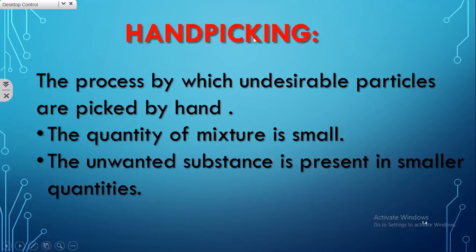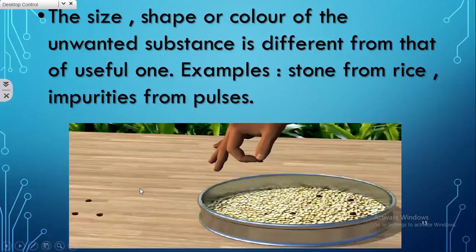First one is the hand picking method. The process by which undesirable or unwanted particles are just picked up by our hand, that technique we call the hand picking method. This method is applicable only when the quantity of the mixture is small and the unwanted substance is present in very small amounts. The size, shape or color of the unwanted substance is different from that of the useful one. In all these instances only this method is applicable.